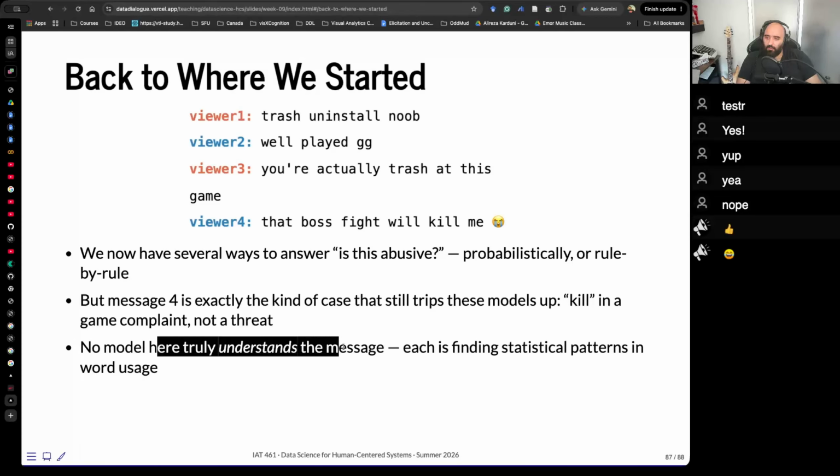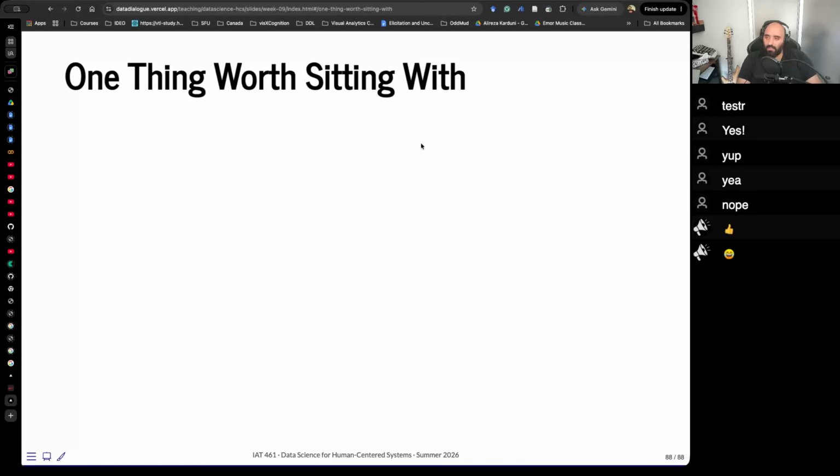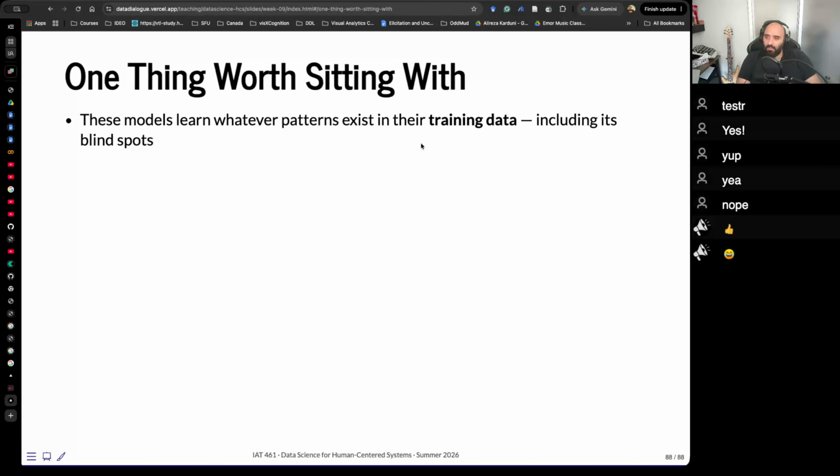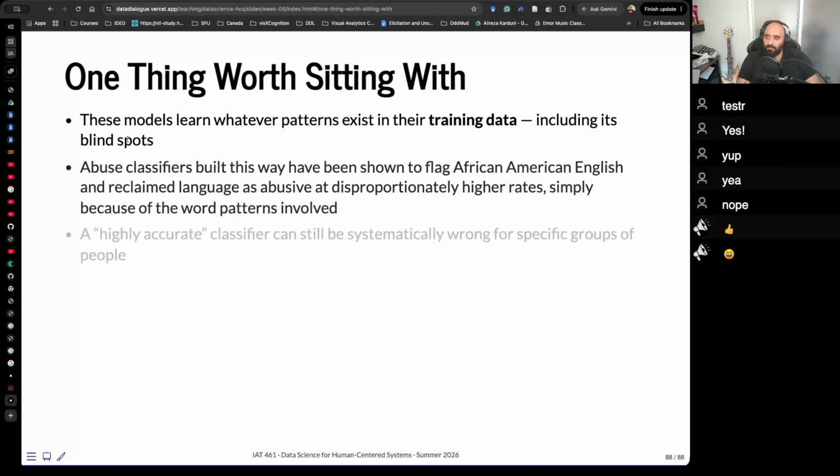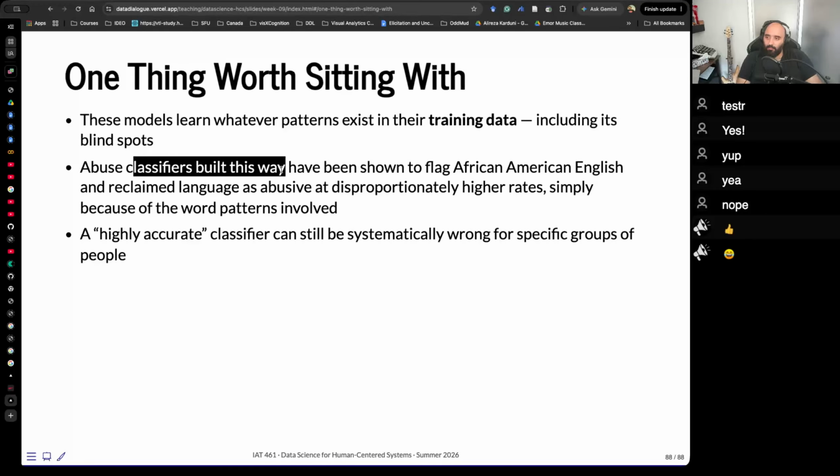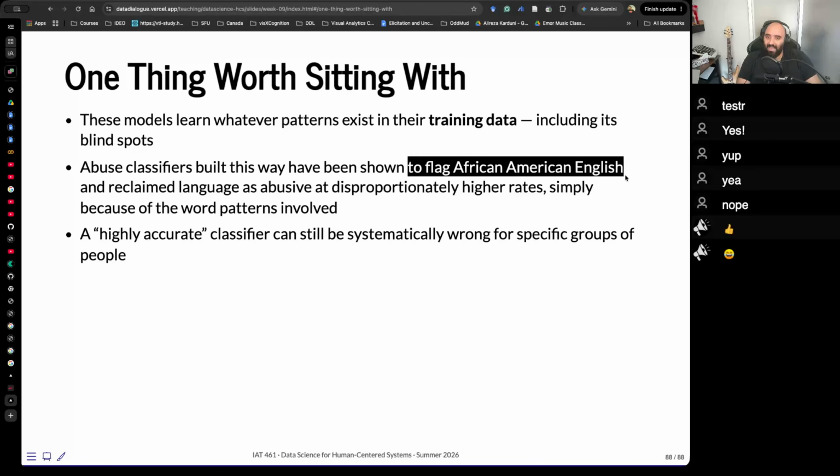So no model here truly understands the message. Each is finding a statistical pattern in the word usage. And to close, these models learn whatever patterns exist in their training data, including its blind spots. You can abuse classifier building. For example, you can flag African American English and reclaimed language as abusive at disproportionately higher rates simply because of the word patterns involved. A highly accurate classifier can still be systematically wrong for specific groups of people.